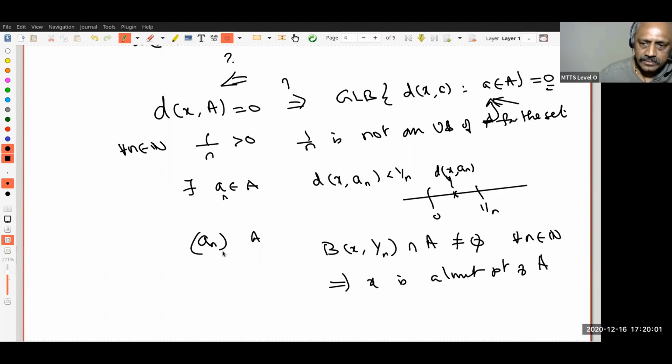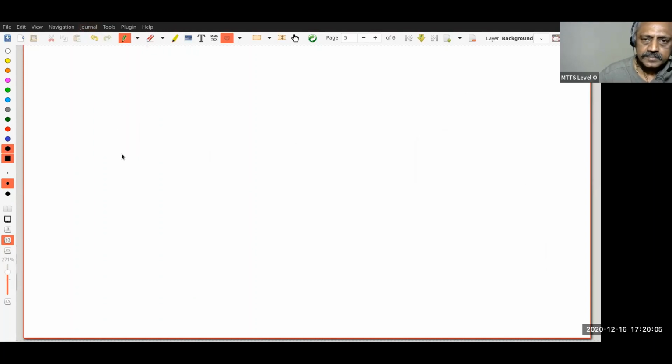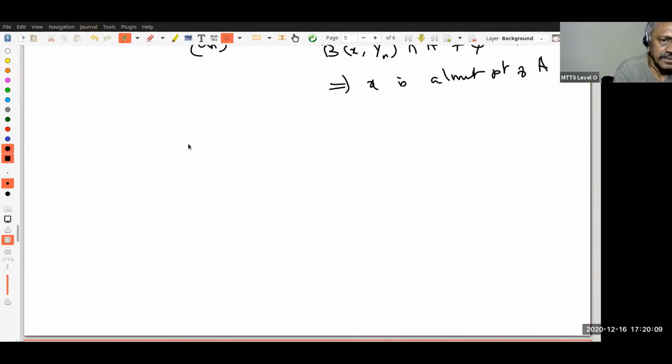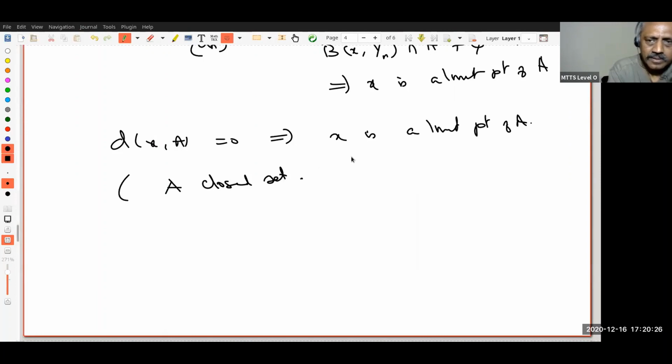Right. So x is a limit point of A. And its converse is also true. What is the converse? The distance between x and A equal to 0 implies x is a limit point of A. Right? So in particular, just as an observation, suppose A is a closed set. What does this say?